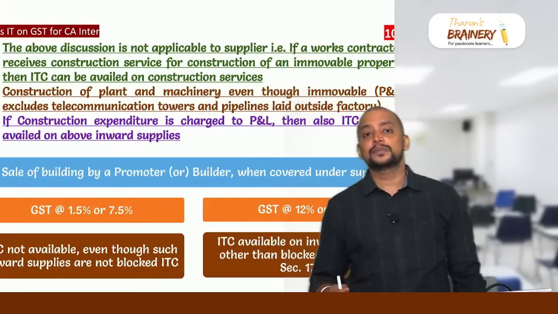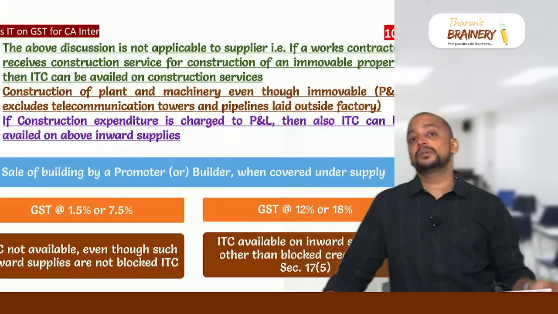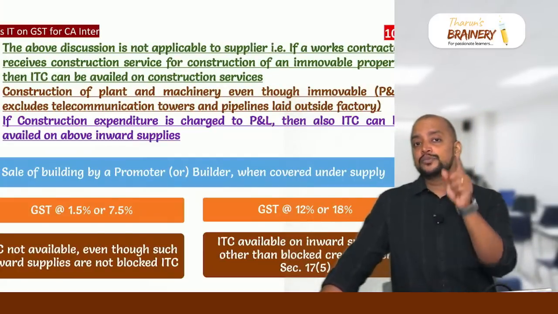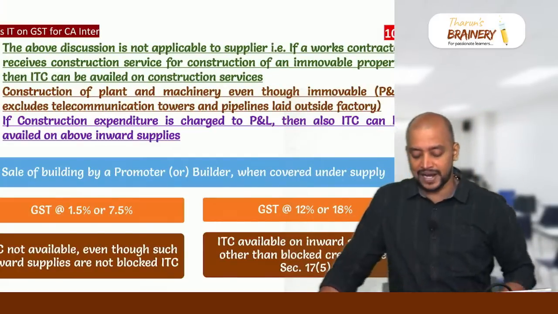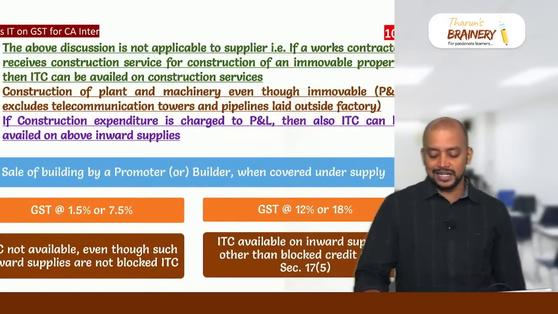Second exception is plant and machinery. Suppose it is for construction of plant and machinery, ITC is available, but plant and machinery excludes telecommunication towers and pipelines laid outside factory gate. And then if construction expenditure is charged to P&L, not capitalized but charged to P&L, even then ITC is available.